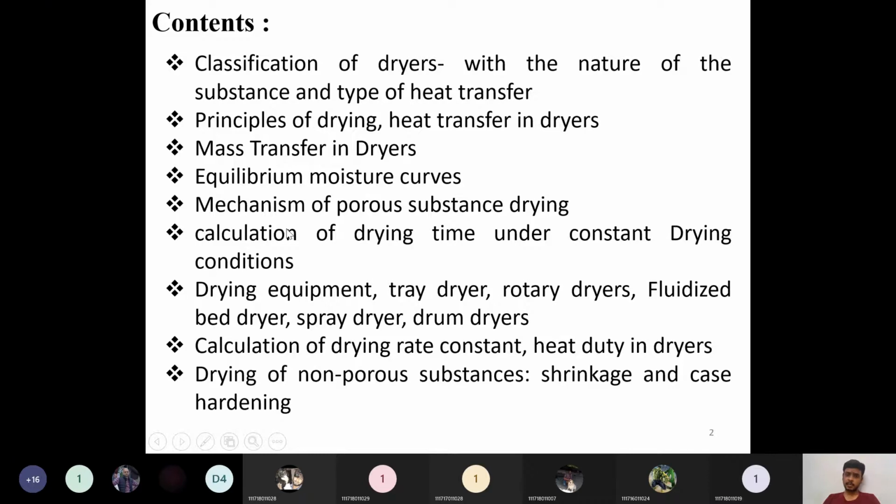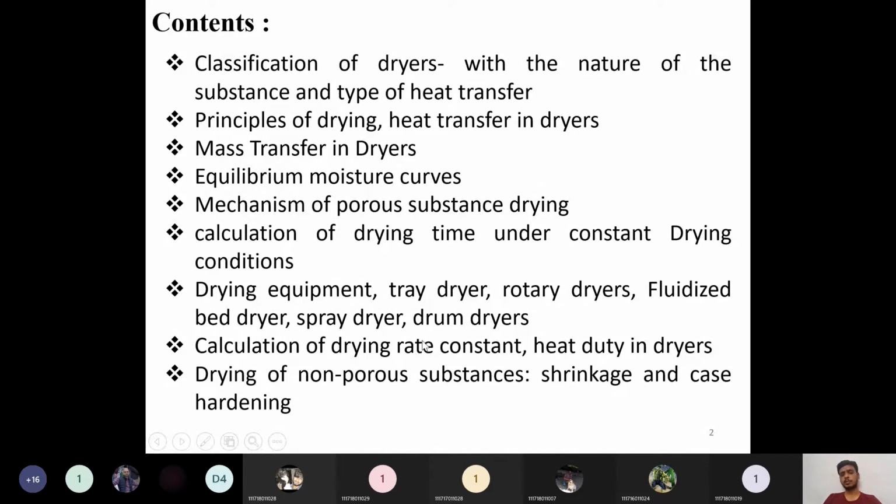Then calculation of drying time under constant drying conditions. How the drying time can be calculated, and what the constant drying conditions are, I will just tell you. Then the drying equipments. Various drying equipments are there, like tray dryers, rotary dryers, fluidized bed dryer, spray dryer, drum dryer. There are many types of dryers. In the classification itself we come to know how many types of dryers there are, depending on the substance and on the heat transfer. Among that classification, only around five dryers are there for your syllabus, so we are going to discuss them in detail.